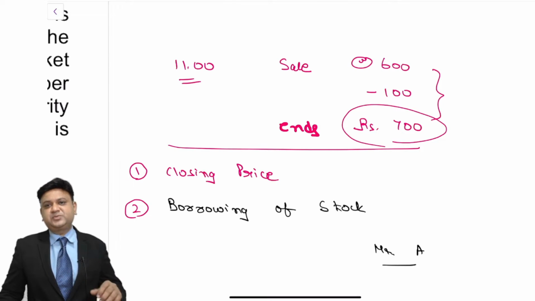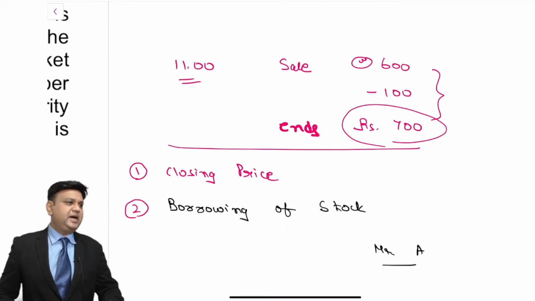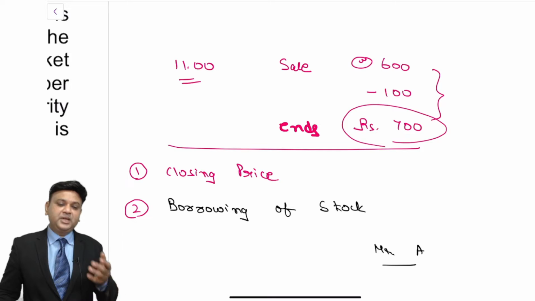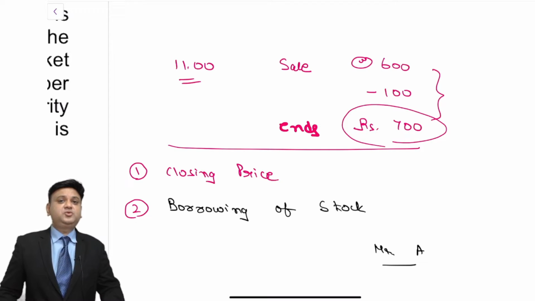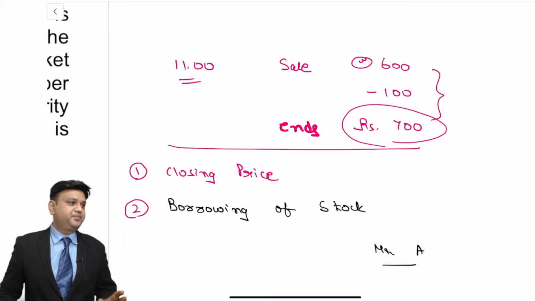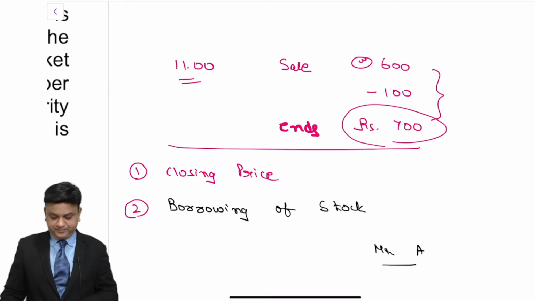Suppose I have made investment in Reliance and I am bullish on Reliance not only for 1 or 2 years, I am bullish on Reliance for next 20 years. So I am not concerned with the price fluctuation of Reliance, whether it is going down or it is going up. So what I can do, I can register myself that I am ready to lend security to somebody who wants to square off the short position on the cash market.